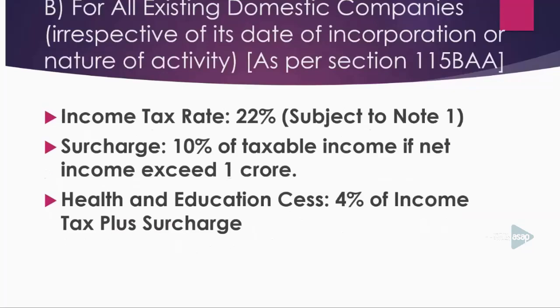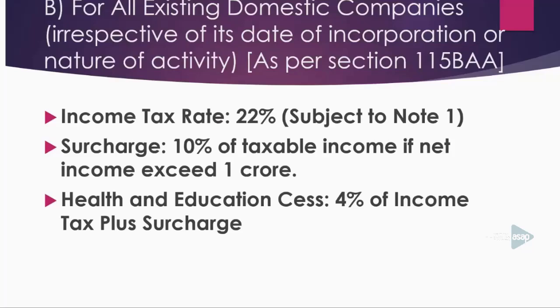Then there is another option. In assessment year 2020-21, if your company is an existing domestic company, you may opt either section 115BA or section 115BAA. Please note it. If your company is a joint stock company, a domestic company, an existing domestic company, you may either opt section 115BA or opt section 115BAA. If your company has opted section 115BAA, then what will be the income tax portion?